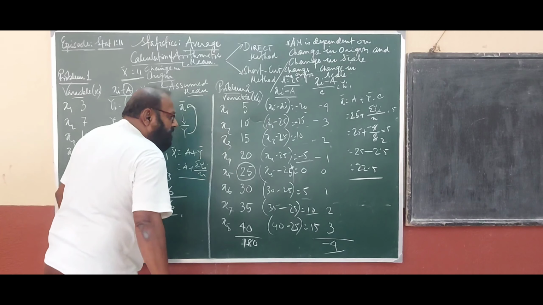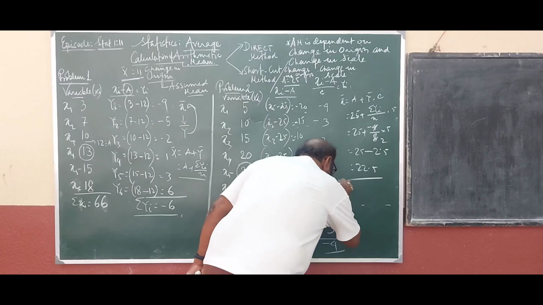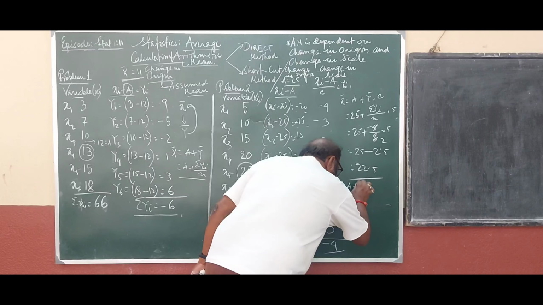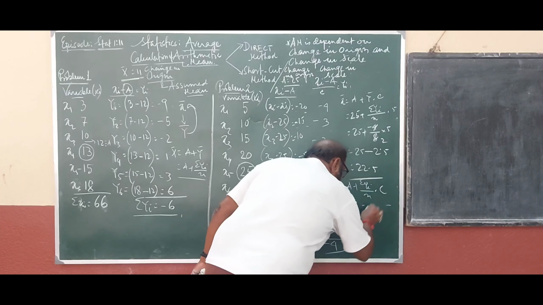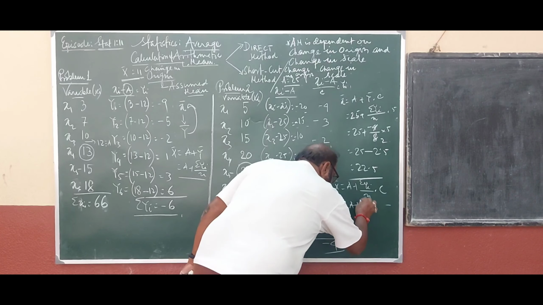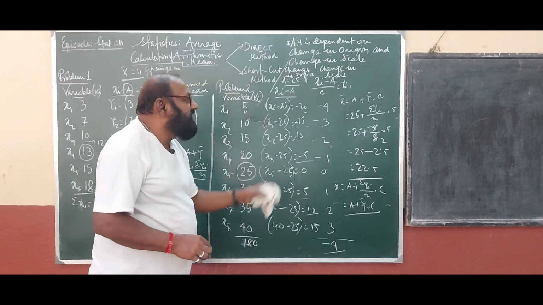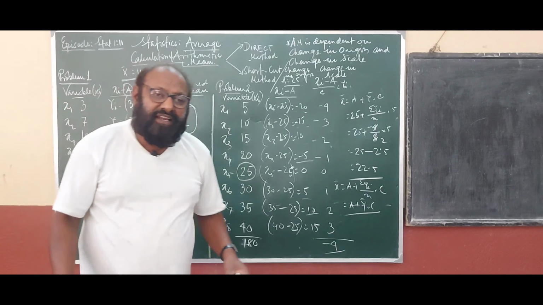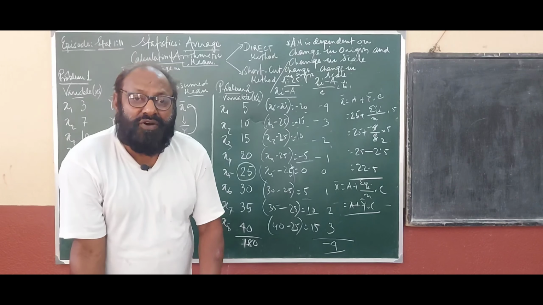This is one formula. And when we are changing the origin and changing the scale, it is x bar equals a plus summation y_i by n into c. Clear? That means a plus y bar into c. So in both cases, whether you are changing the origin or changing the scale, the arithmetic mean changes. Okay, so it is dependent on change in origin and scale.